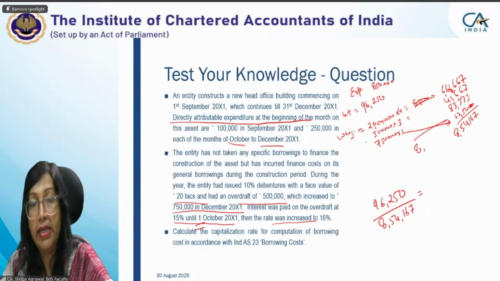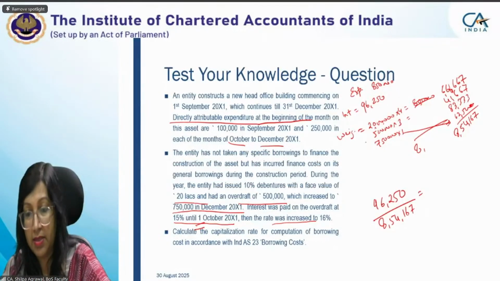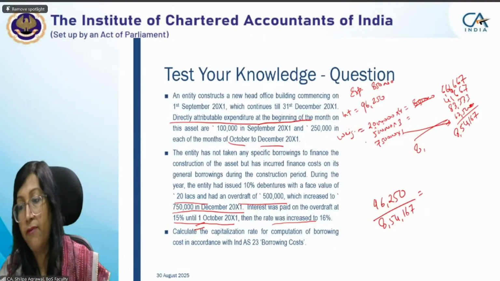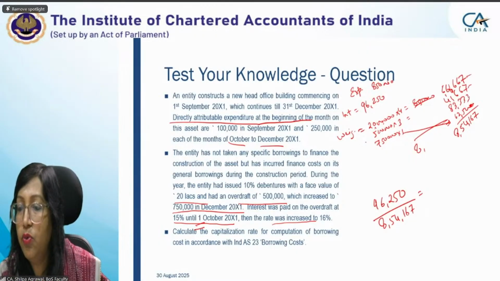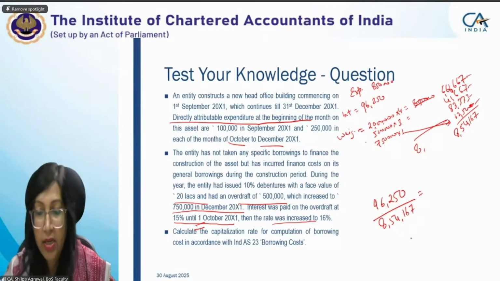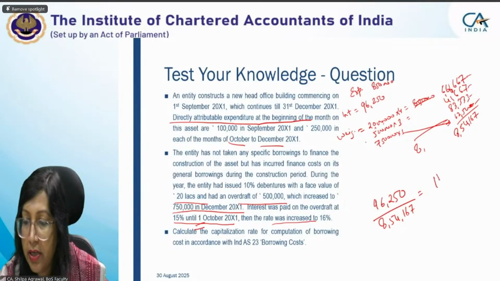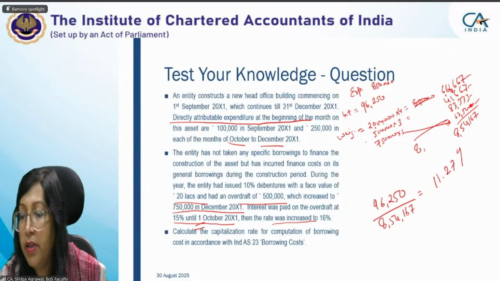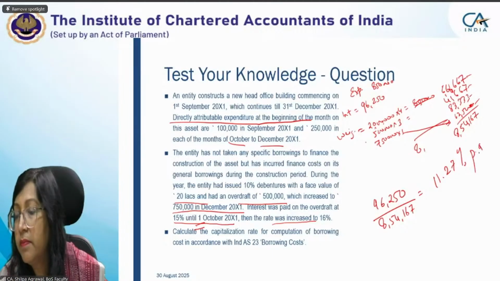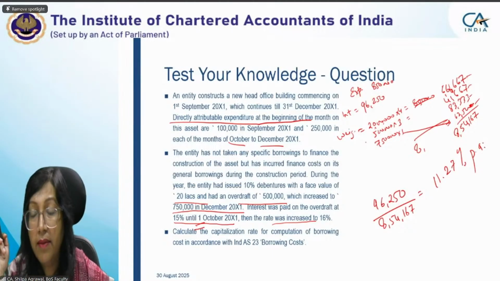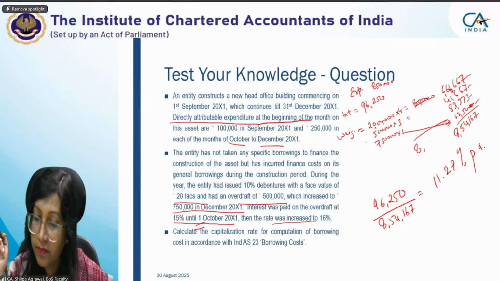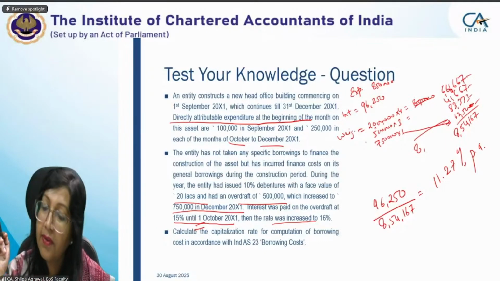Earlier also we made a table where we had done it in 4 steps. So that's why you do it in those 4 steps only. That's why I did 1, 2, 3, 4. It's completely okay. Now I want a figure here. 11.27%, ma'am. 11.25. Now this is the rate for the entire year, for the 8.5 lakhs. We can put 11.27%.